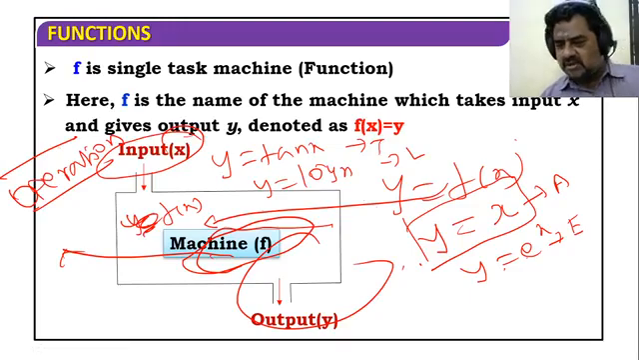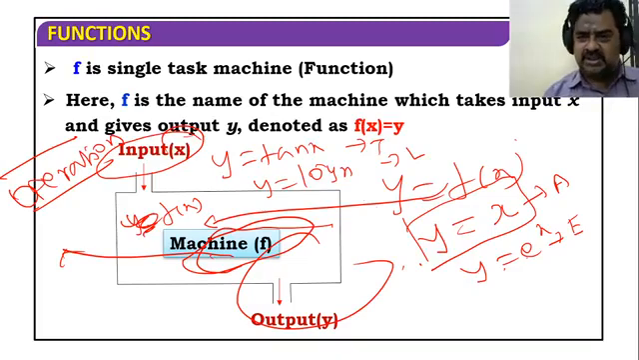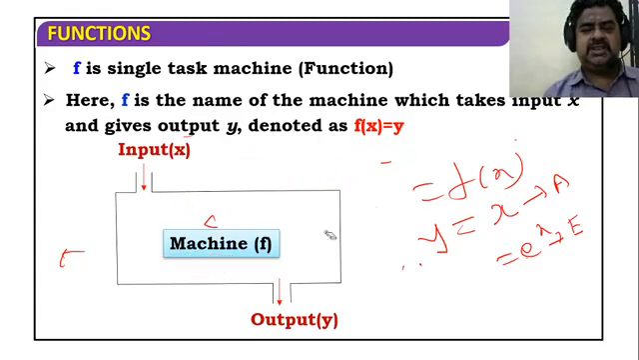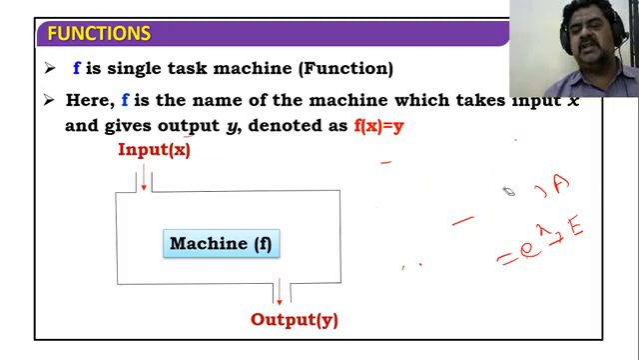Okay, now we can go to the next slide. Just a minute. Take down these notes. A single task function is a function mathematically denoted by either y equal to f of x or f of x equal to y.